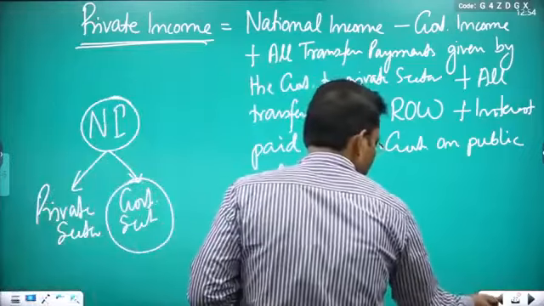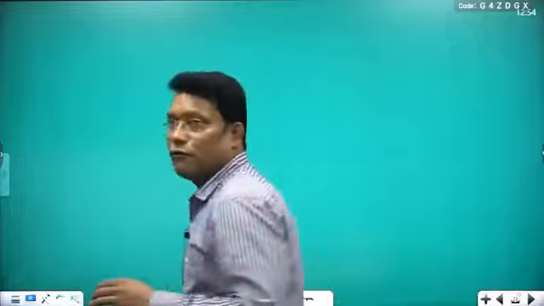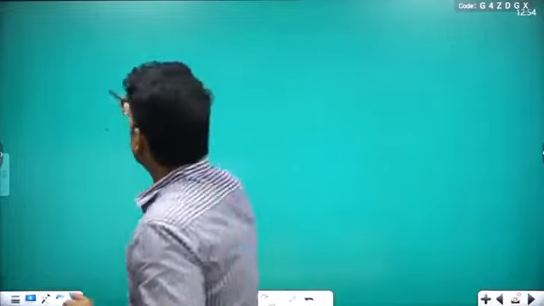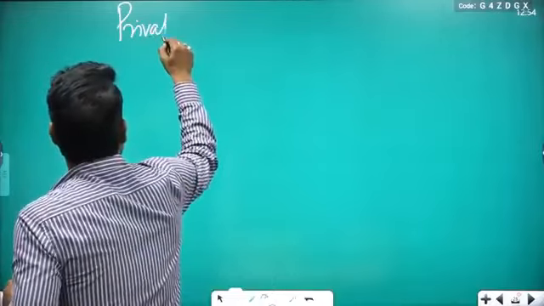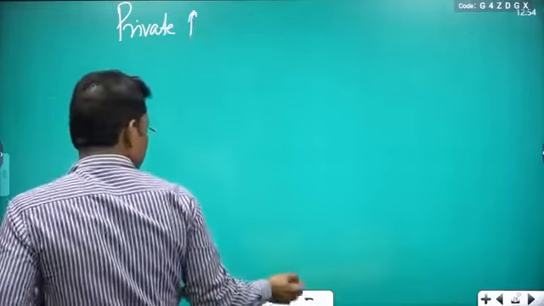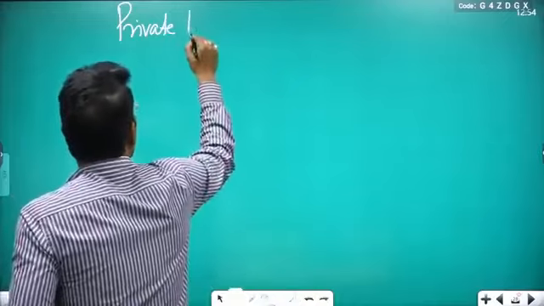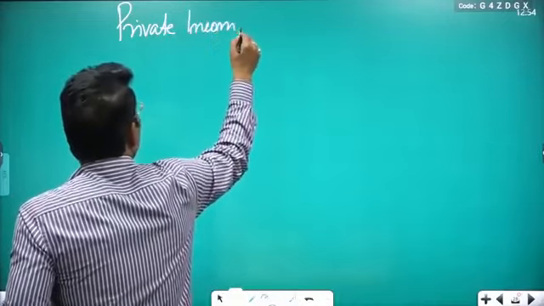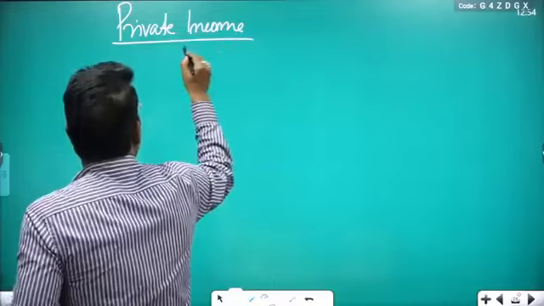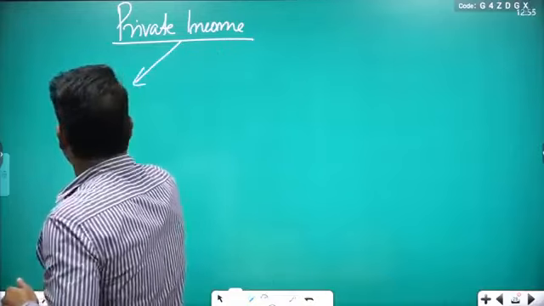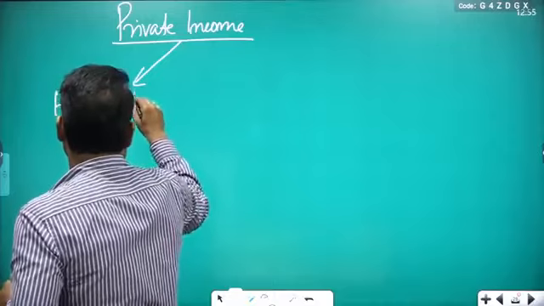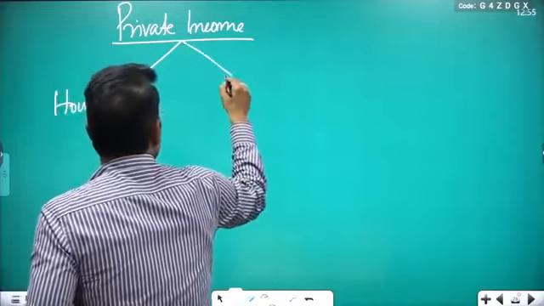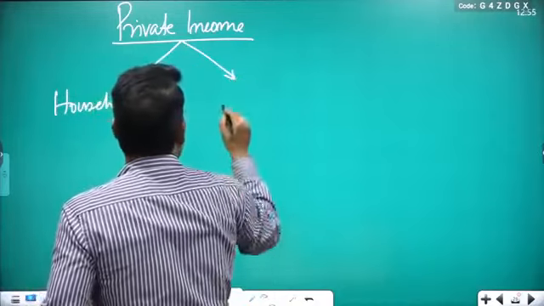Now come back. So from national income you calculated the private income, but you know that if you take the private income, then private income is the income of households, and it is also the income of corporate.